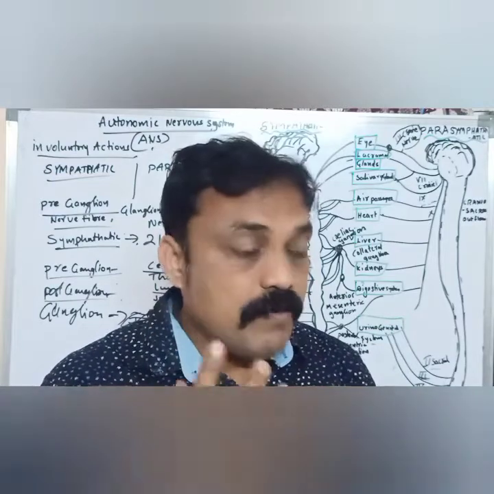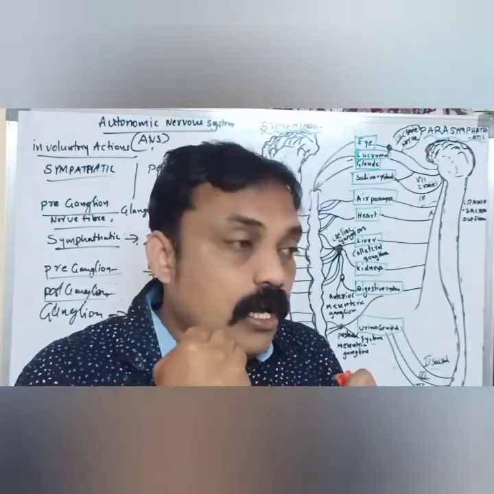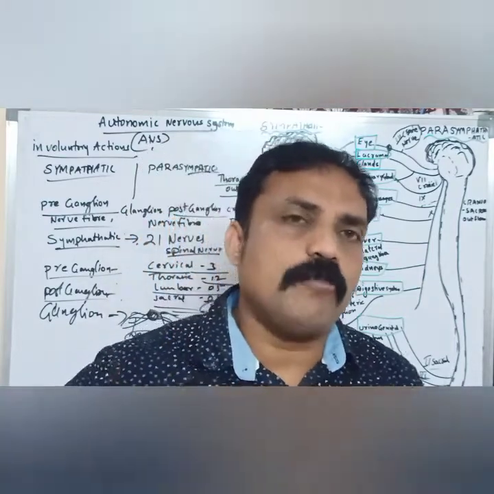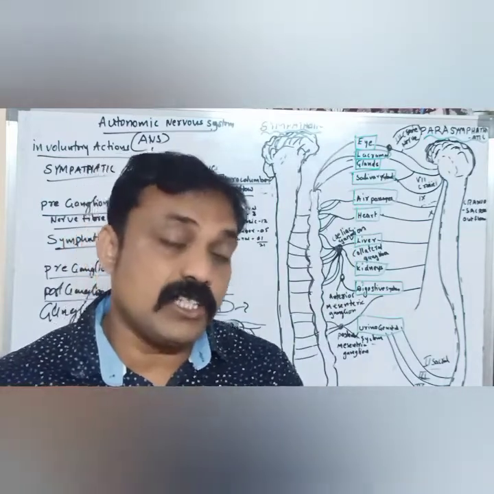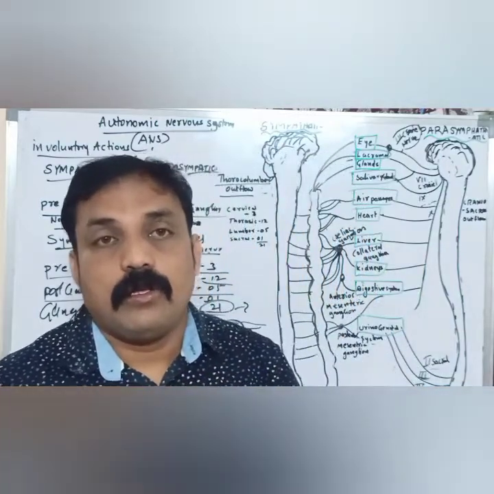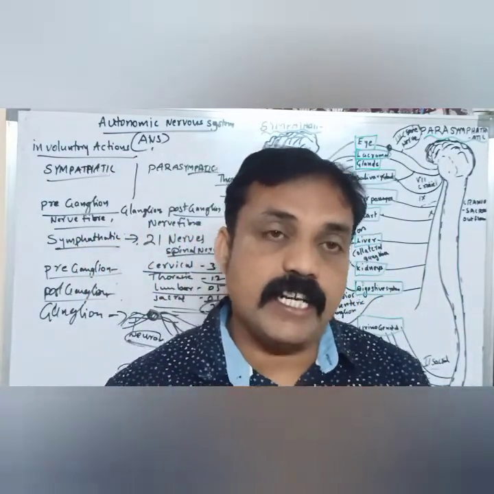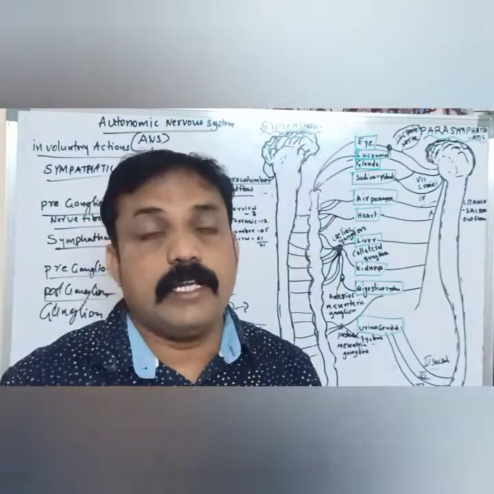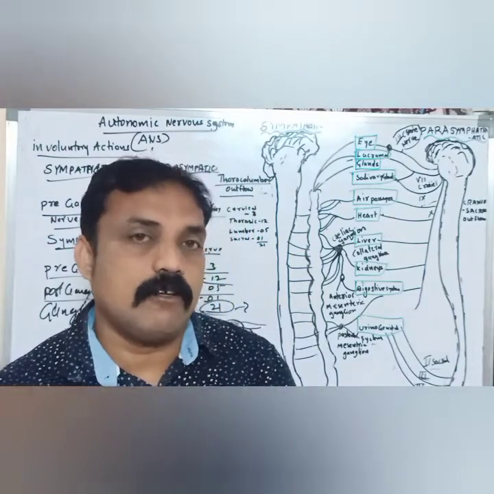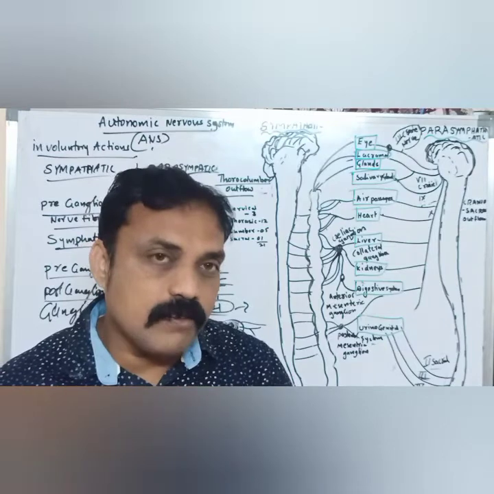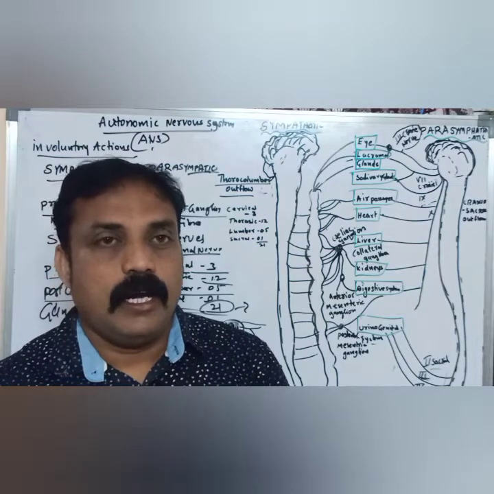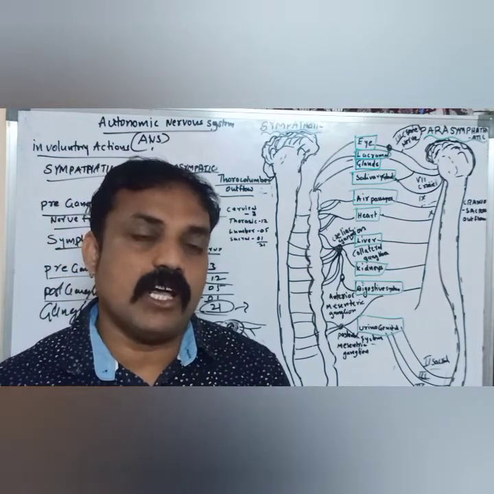Have you observed this or not? When we feel anxiety, tension, fear, or any sudden action, a lot of changes occur in our body. Just try to observe the changes. The circulatory rate is increasing, the heartbeat rate is increasing, and there is also shivering, and so many other changes occur in our body. The cause is the sympathetic nervous system, and the parasympathetic inhibits these actions.